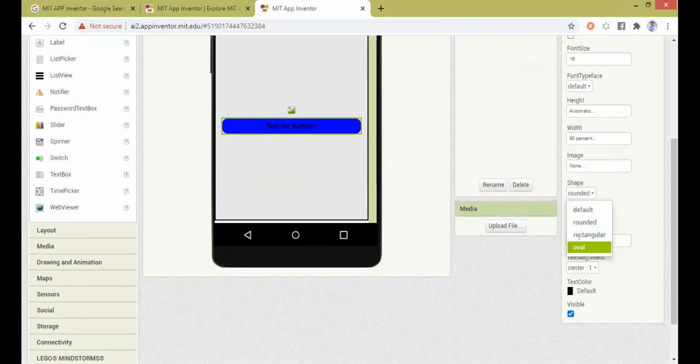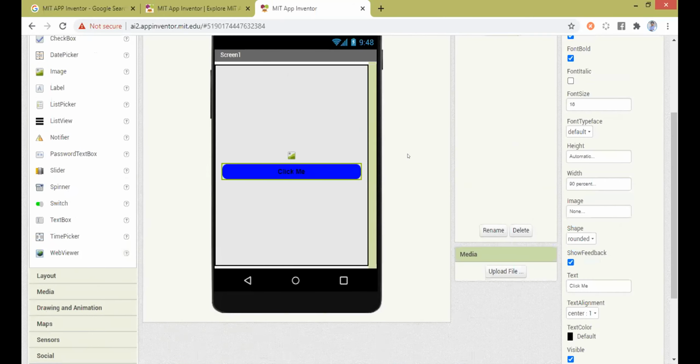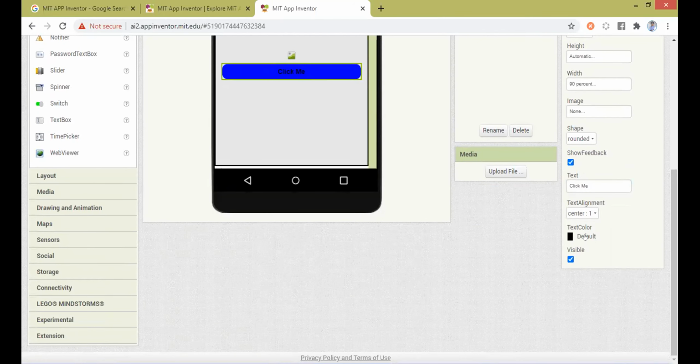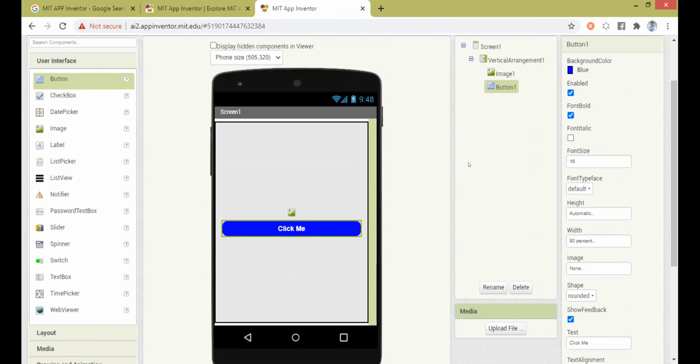Or if you want the oval, you can make it oval. Or if you want default, you can have it default. Or you can make it rounded. I always prefer using rounded. And when it comes to the text, make the text like click me. All right. And you can make the text alignment center, the text color white. So now the button is ready.